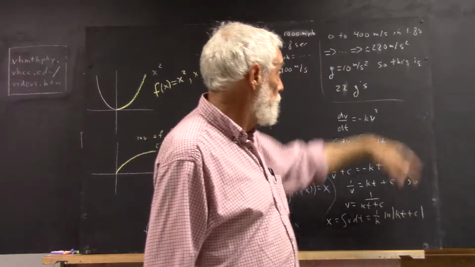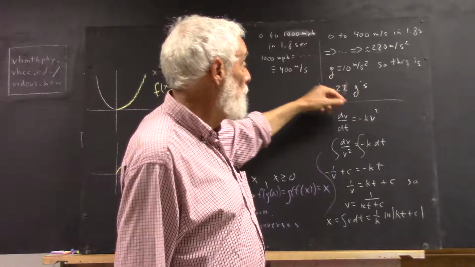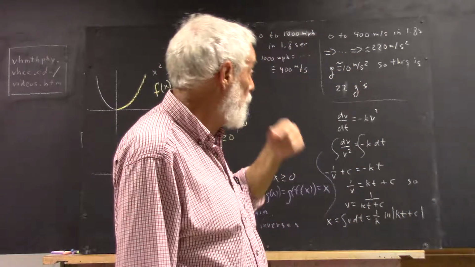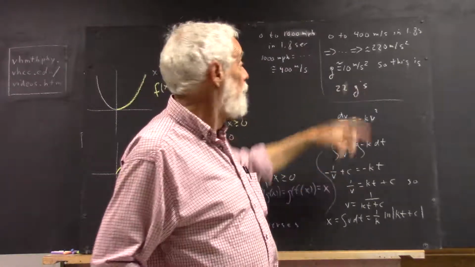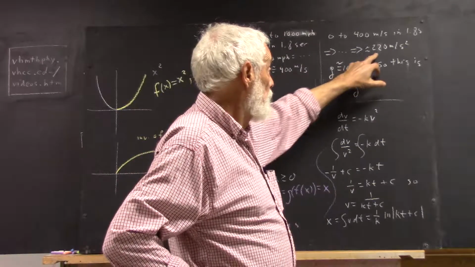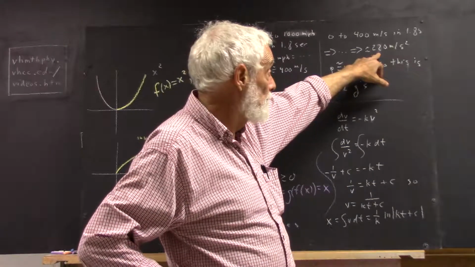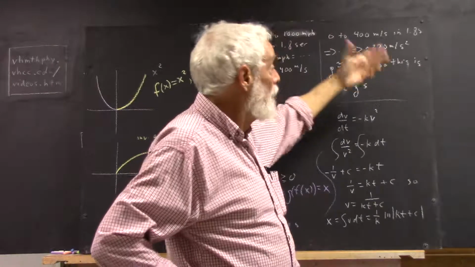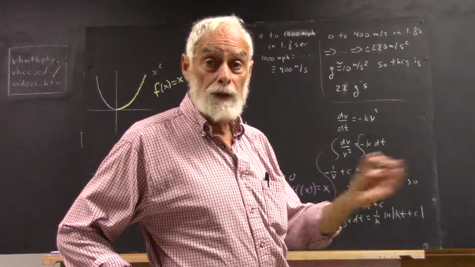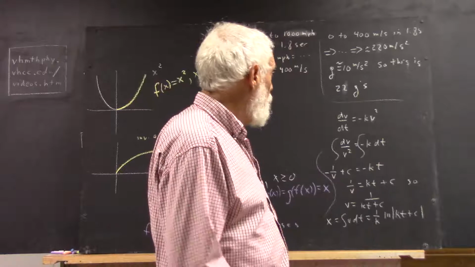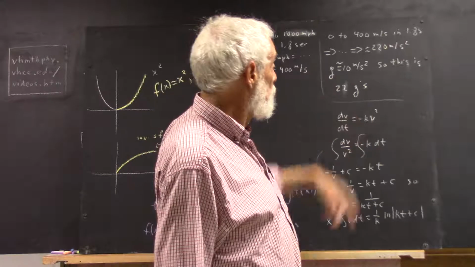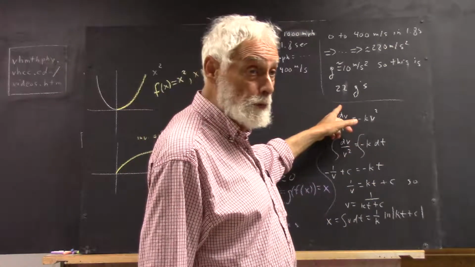Well, 220 meters per second squared. G is approximately 10 meters per second squared. It's actually 9.8 meters per second squared. So, you know, this is 2% high. But if G was exactly 10 meters per second squared, and if the acceleration was exactly 220 meters per second squared, you'd have exactly 22 G's, 22 times the acceleration of gravity, which is survivable. I think it's up around 50 or so where it starts to not be survivable. Okay, now again, 2% higher than 22 still rounds off to 22.